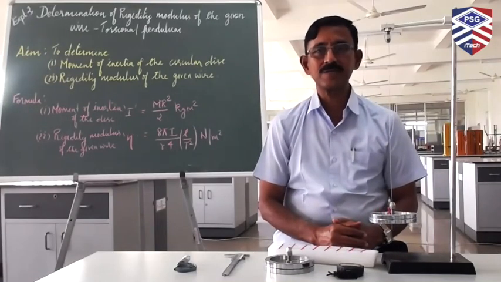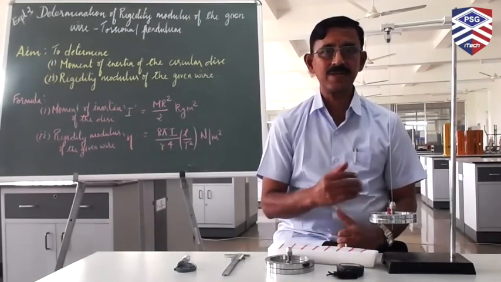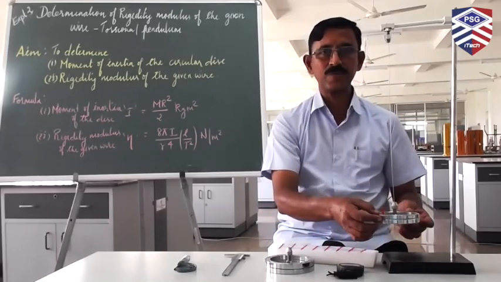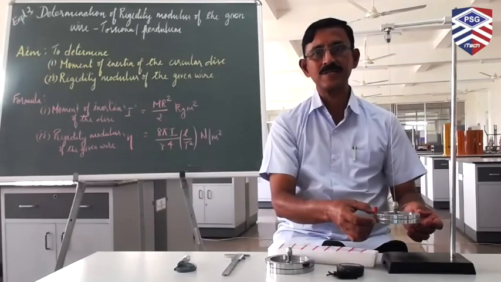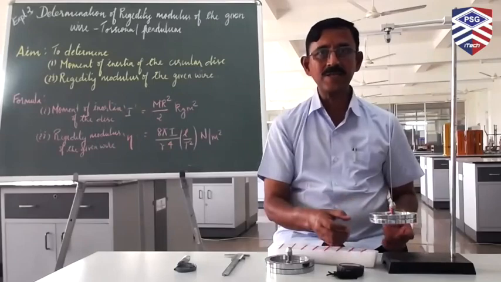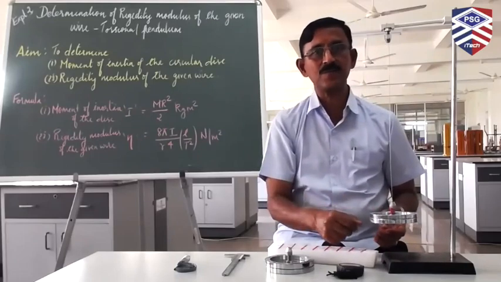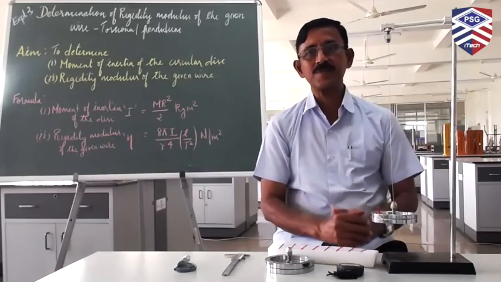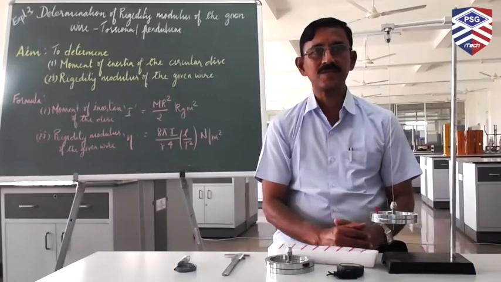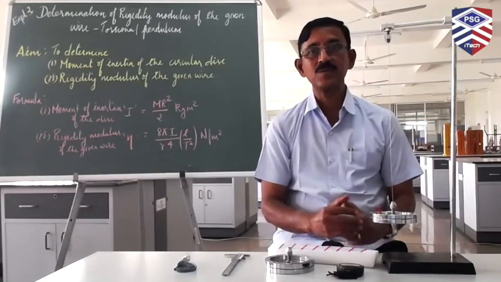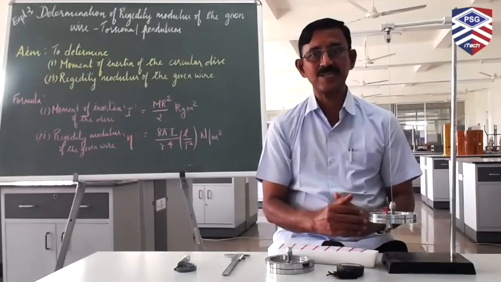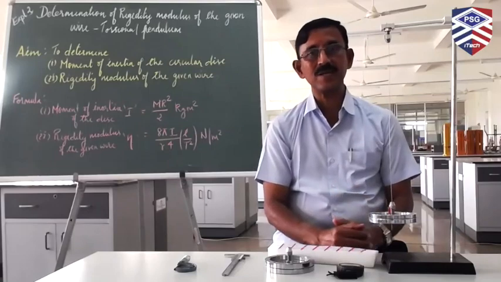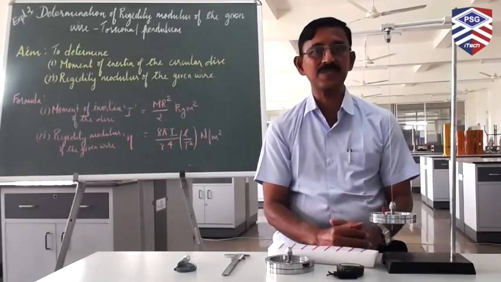Here in this experiment, the couple acting at the free end of the wire is called shearing stress. So at the free end, we provide the shearing stress to the wire by rotating the disc. And the angular deformation produced at the fixed end of the wire is called shearing strain. Is it clear? The rigidity modulus of the material of the wire is defined as the ratio of shearing stress to shearing strain within the elastic limit. Hence, one can also find the rigidity modulus, or shear modulus, using this experimental setup.